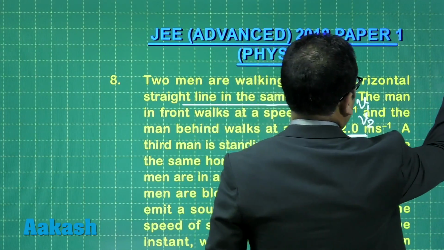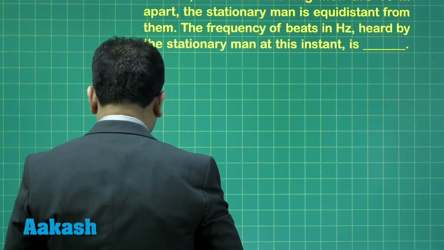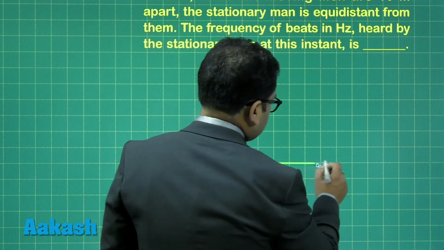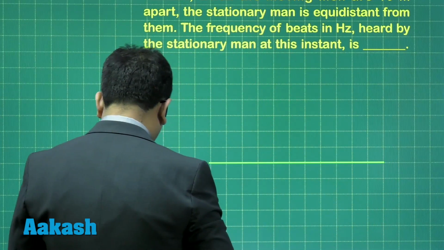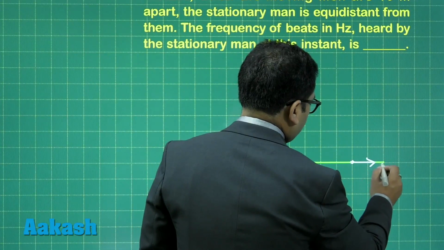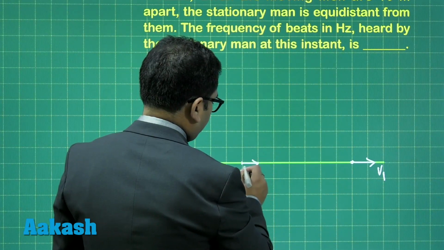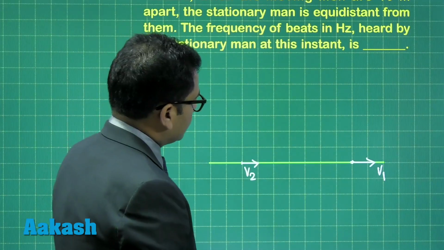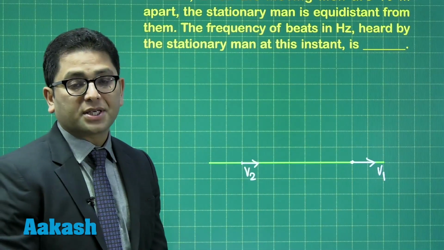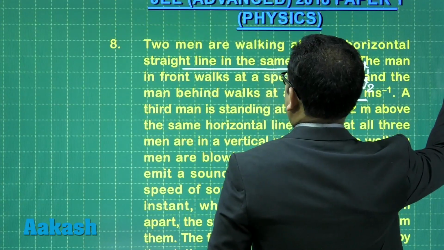So together we'll also be drawing the figure because the question is a bit longer, so we need to go stepwise. The situation is something like this. Walking in the same horizontal line, so this is the horizontal line. The first one is here, and let's call that speed V1 that we have called. And the second is this, that is V2. The values of V1 and V2 we've already said, 1 meter per second and 2 meter per second. Let's see the situation after that.